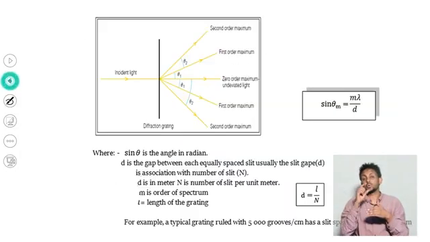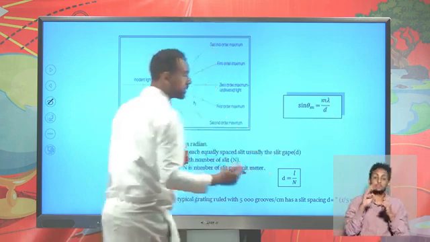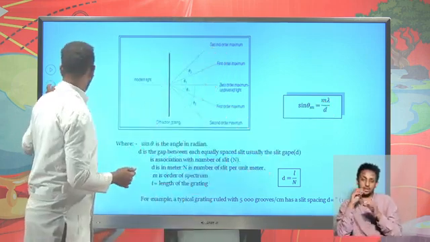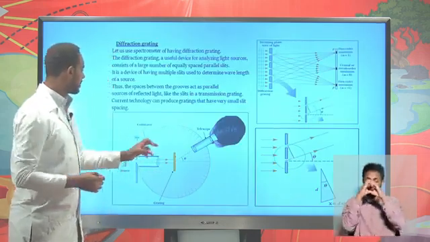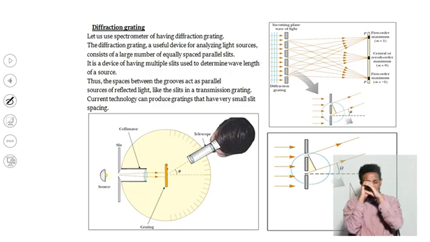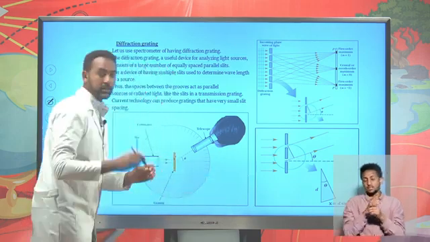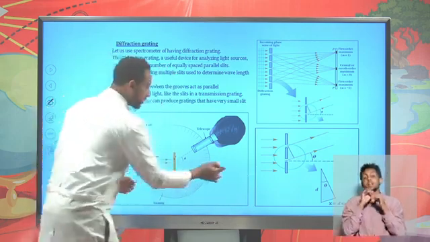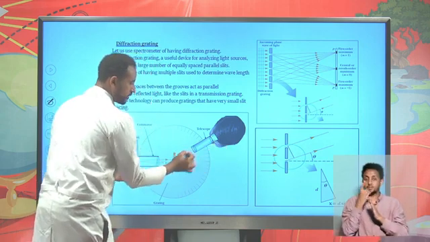There is a mathematical approach for the diffraction grating, and it says that sine theta m is m times lambda over d, where m is the order of spectrum. For example, here you have a device known as the telescope. If you use a telescope or spectrometer to observe the different colors from a diffraction grating, exactly at the center you might see the white undeviated light. As you bend this at some angle theta, you might find different colors.